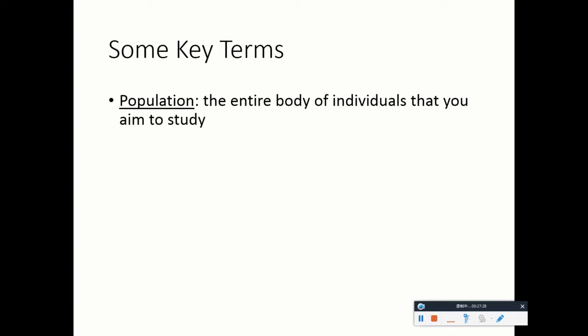But the population used in the context of surveys simply means the entire body of people or individuals that you intend to study, right? A census is a survey study usually of the entire population of a country, or the entire population of a city, a county, a certain school.